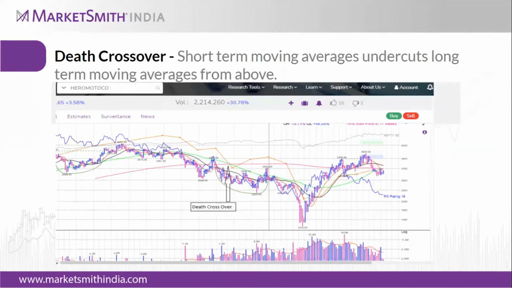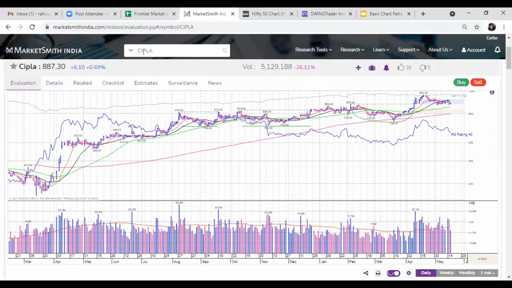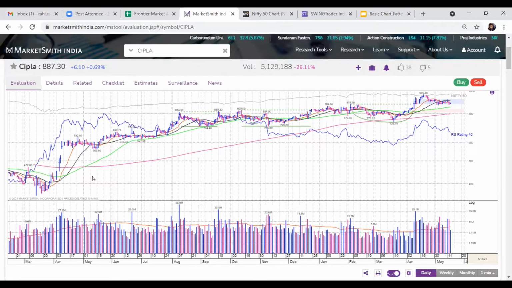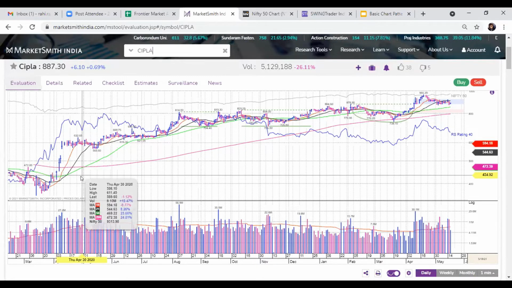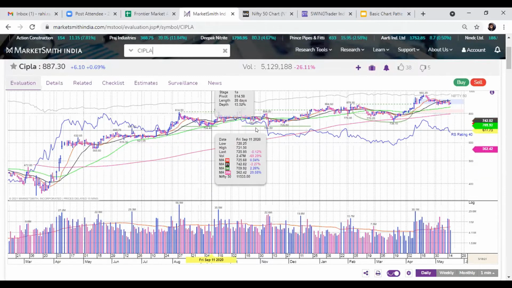So just as I explained, I will show one or two examples of this. Let's say Cipla. If you can see here in Cipla, this is our MarketSmith India app. If you see Cipla here, then we'll find the golden crossover clearly, where the 50 DMA has crossed its 200 DMA to the upside, and then the stock has rallied so much.